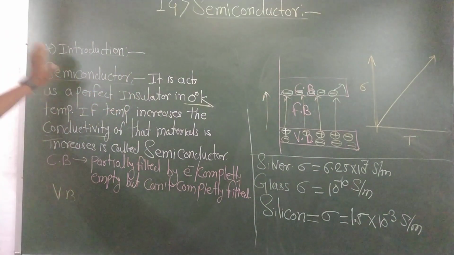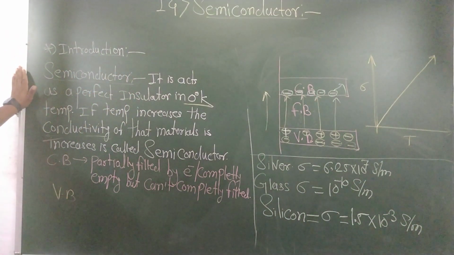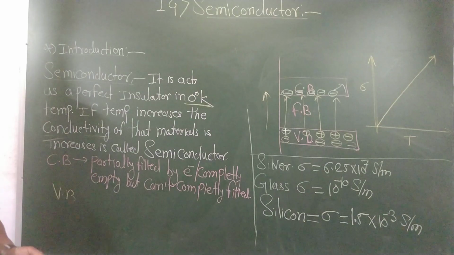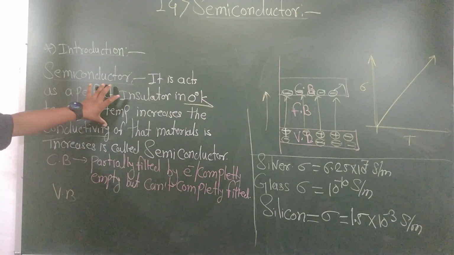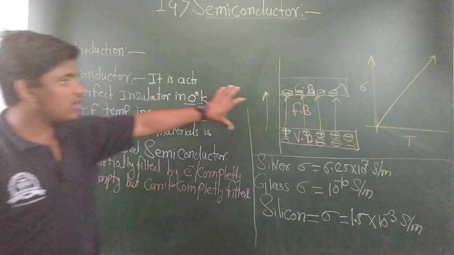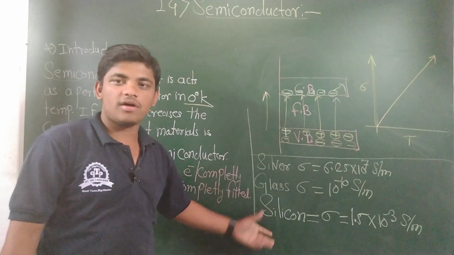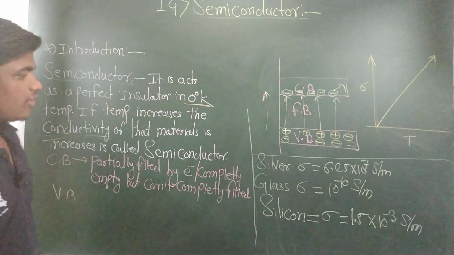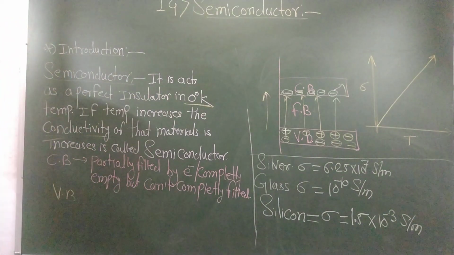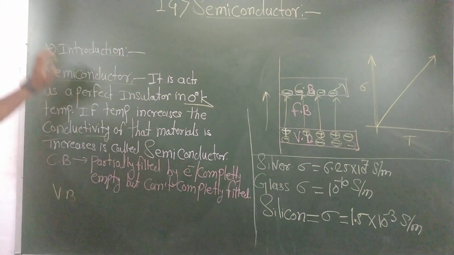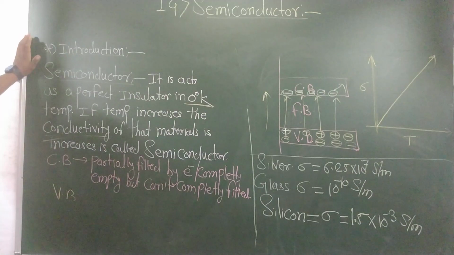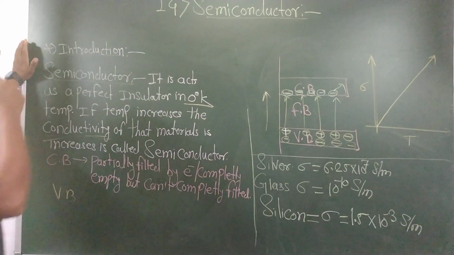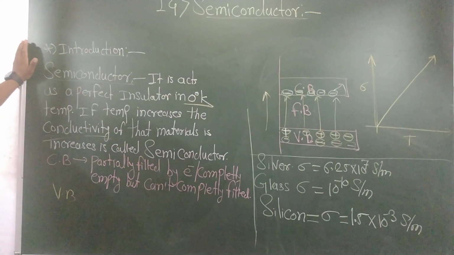This is all about the semiconductor. Just revise the definition of semiconductor again. Part of this is in your syllabus and part is not, but these three things you must remember for the MCQ; they are the most important and the examiners' favourite questions. A semiconductor acts as a perfect insulator at 0 degrees Kelvin.